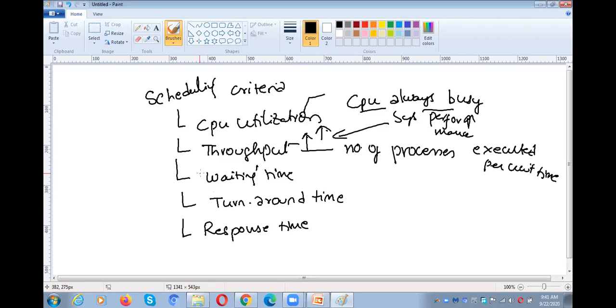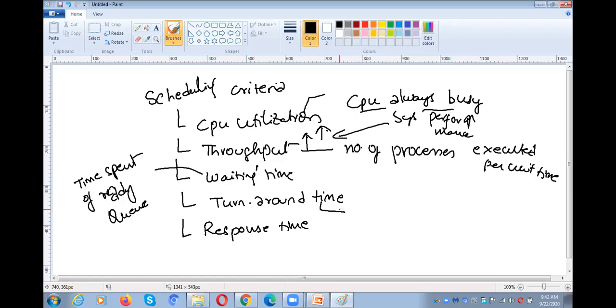And the next one, waiting time. Waiting time means time spent in the ready queue. Why does the process spend time in the ready queue? At that time the process is waiting for the CPU. The time a process spends in the ready queue is called waiting time.